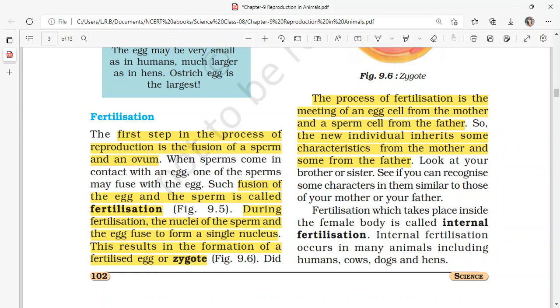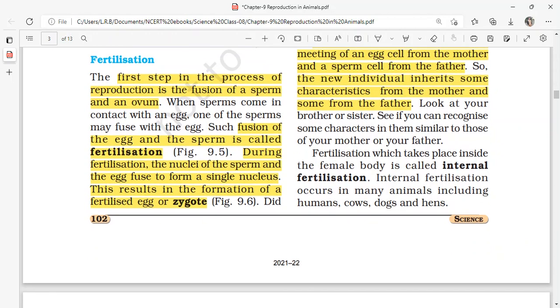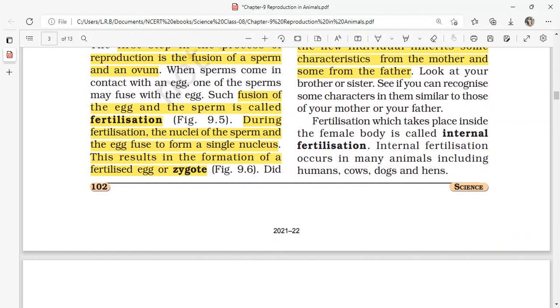Look at your brother or sister. If you can recognize some characters in them similar to those of your mother or your father, just observe your siblings and see if you can find some of the characteristic features of your parents in them.